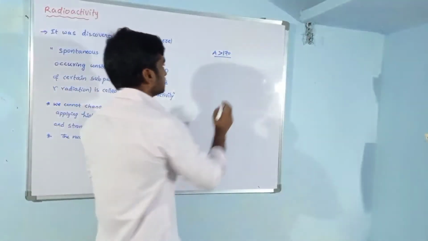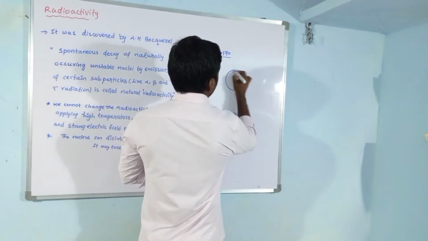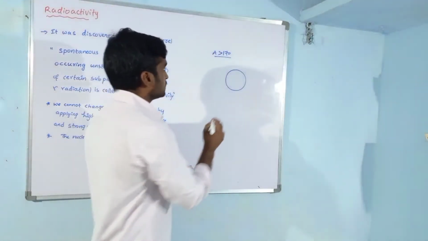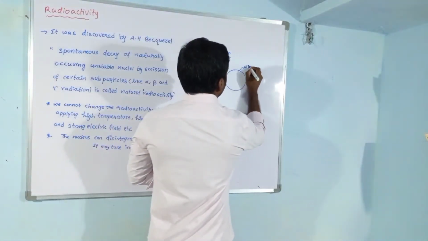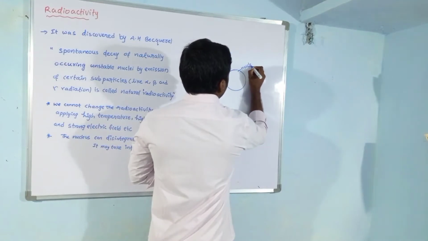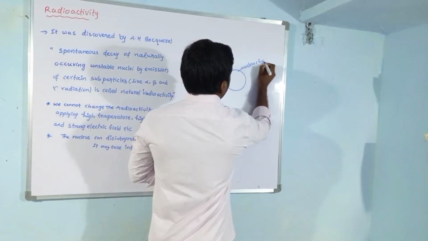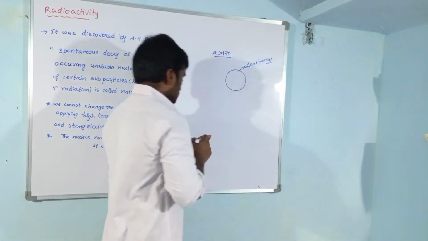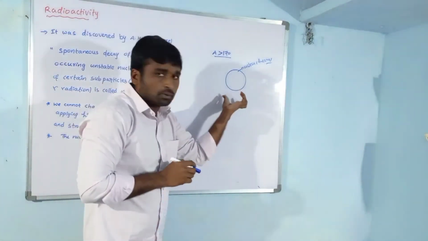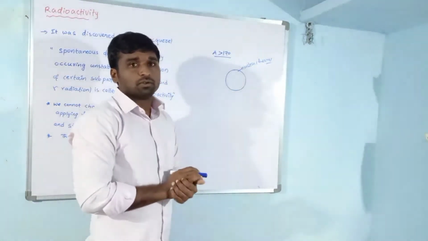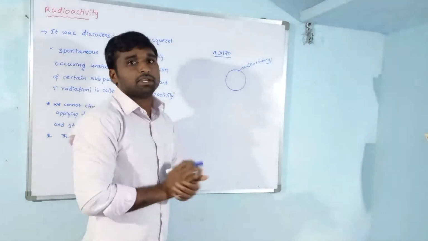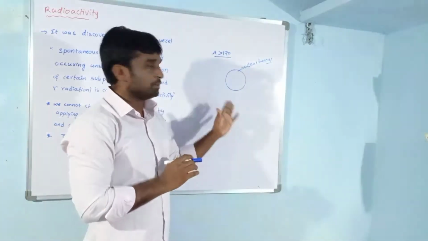Suppose this is a heavy nucleus. This nucleus is unstable. So how does it get stability?